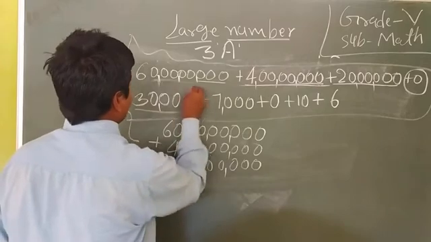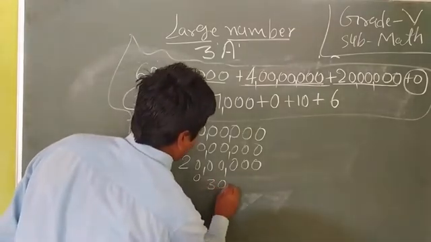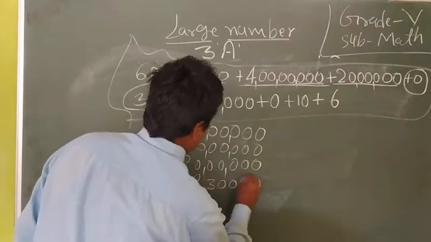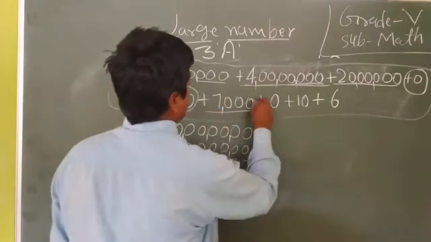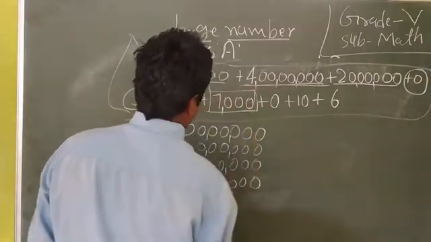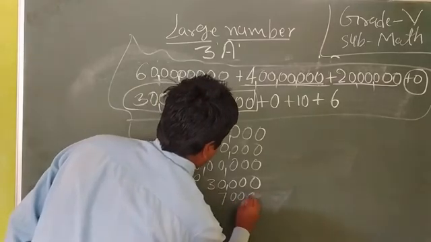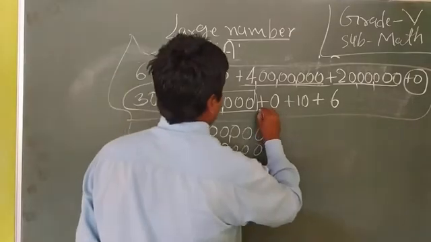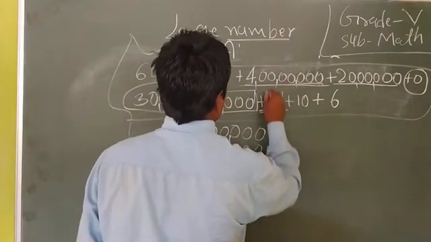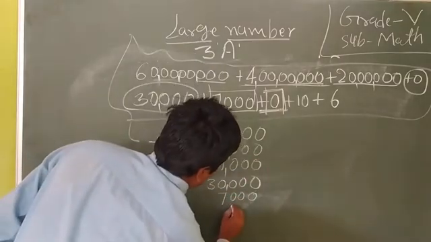After that, the 10,000 place, 30,000: ones, tens, 100, thousands and 10,000s. After that, the 1,000 place, 7,000. Ones, tens, 100, 1,000. Again, in the place of 100, there is no digit, so we use here 0.